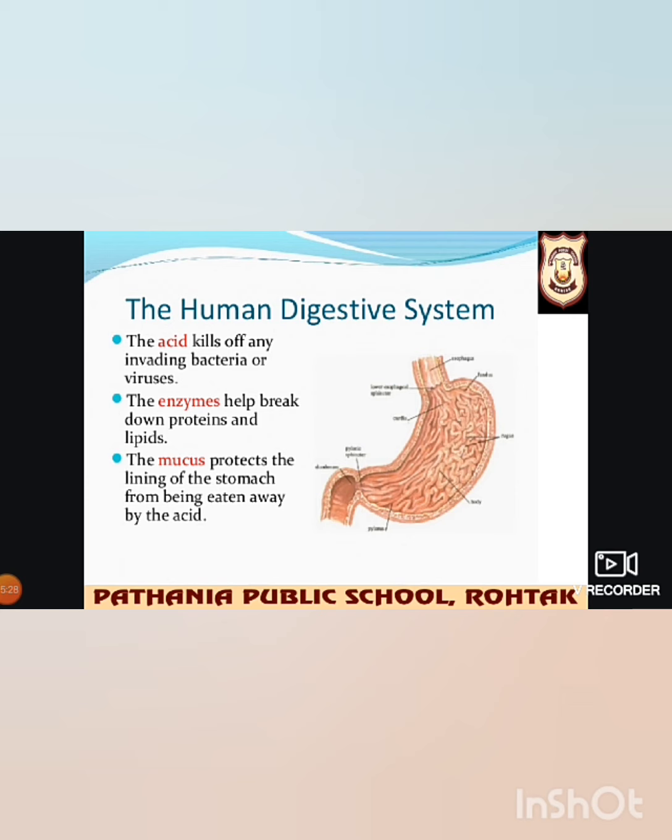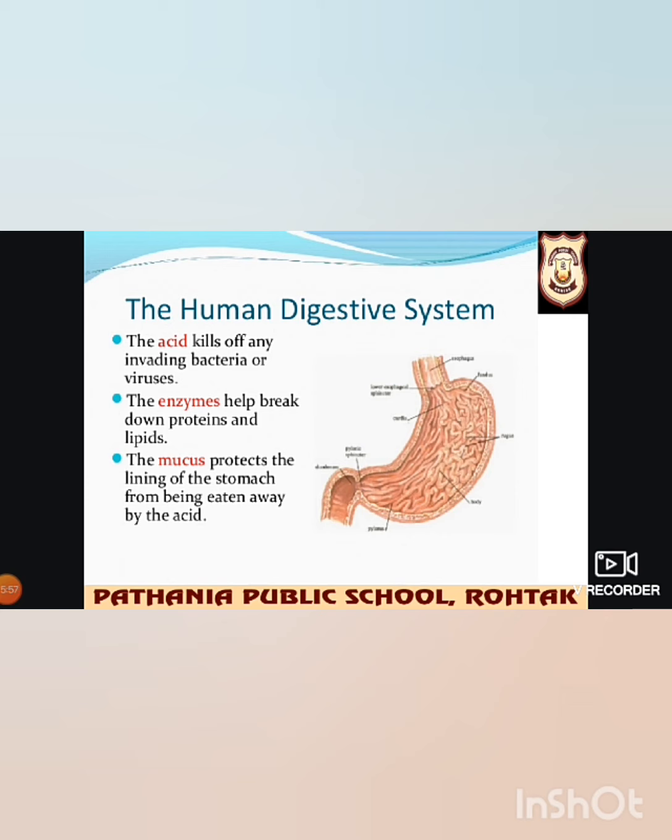What is the function of hydrochloric acid? It kills many harmful bacteria that enter with the food. It makes the medium in the stomach acidic, which enhances the action of digestive enzymes. Second is mucus. The function of mucus is to protect the inner lining of the stomach from the action of enzymes and hydrochloric acid.